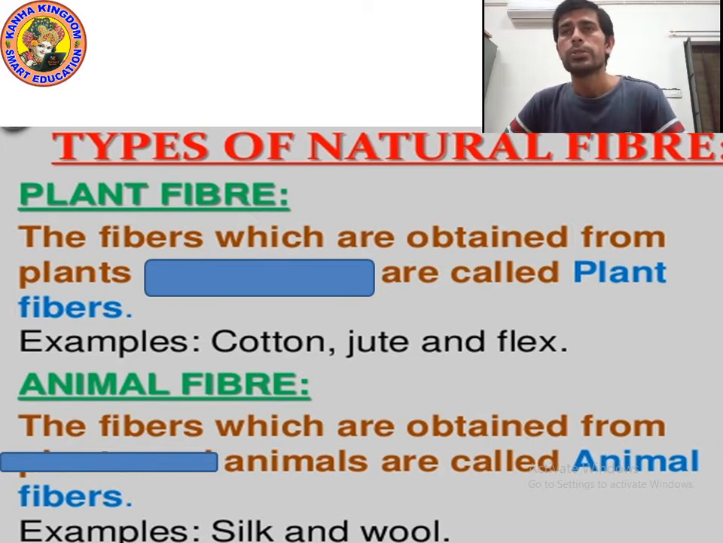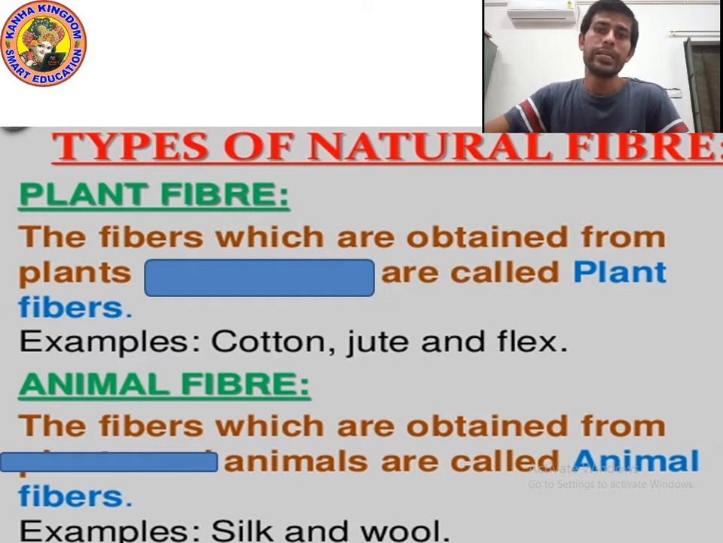Okay kids. So there are two types of natural fiber, plant fiber and animal fiber. What are plant fibers? Fibers that we get from plants are called plant fibers. And what are animal fibers? Fibers that we get from animals are called animal fibers. The definition is very simple, you can easily memorize. What are the examples of plant fiber? Yes, cotton, jute and flax are examples of plant fiber.